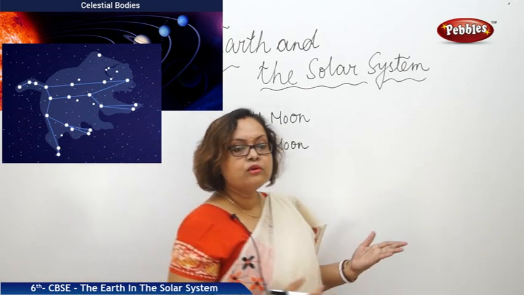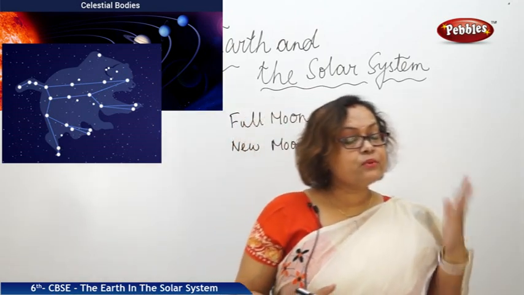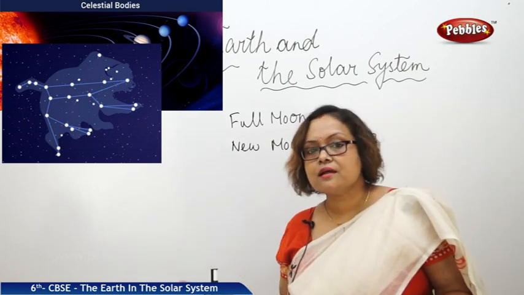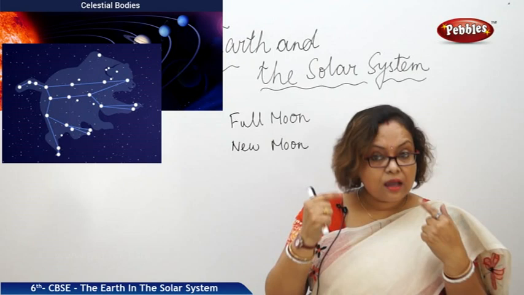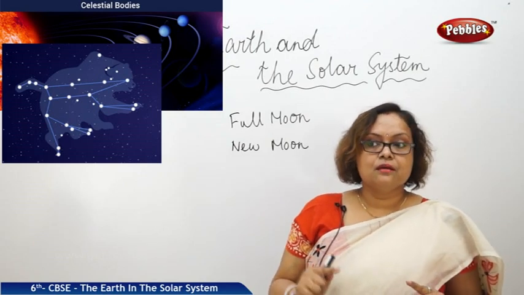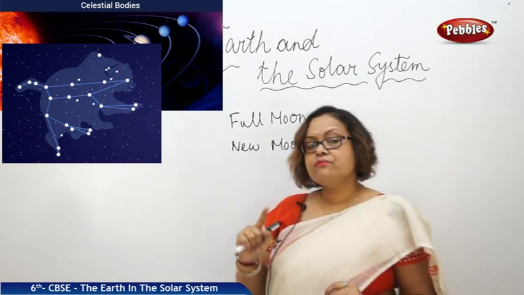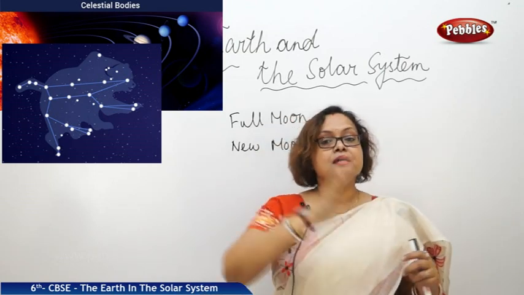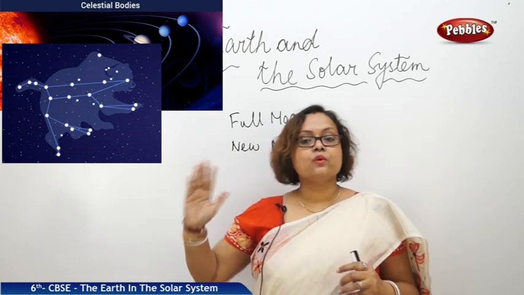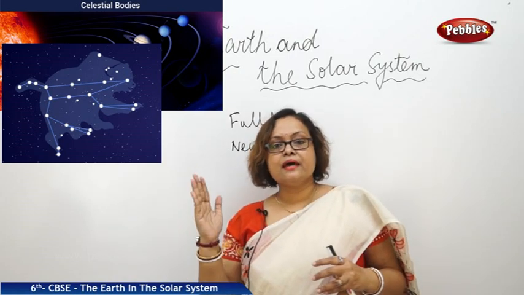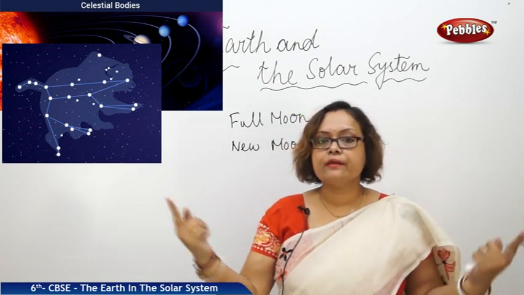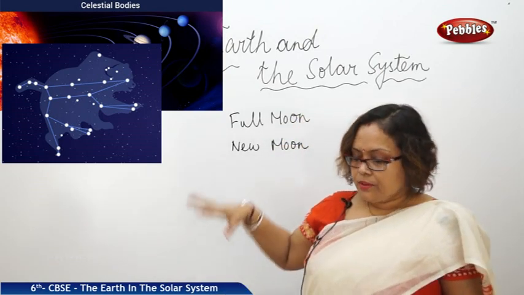Some celestial bodies are very big and they are hot. They have their own light and that is the reason we can see them twinkle at night. They are called stars. The sun is a star like that, the only star we have in our solar system. And the sun has 9 planets. It was 9, now it is claimed as 8. Some planets are revolving around the sun.